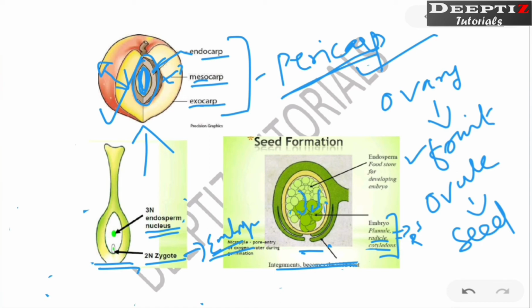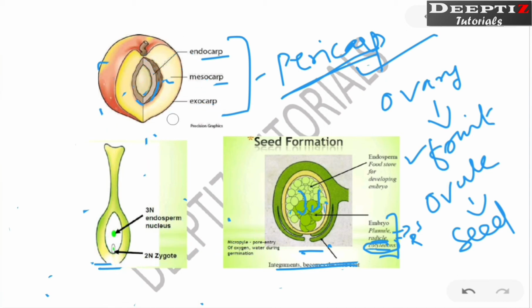Once the endosperm finishes, the plant or the seed is going to utilize this cotyledon as the food. So endosperm is also going to be used as food. Cotyledon is also going to be used as food. But primarily endosperm is nourished. So if we compare these three diagrams at a time, how can we understand?